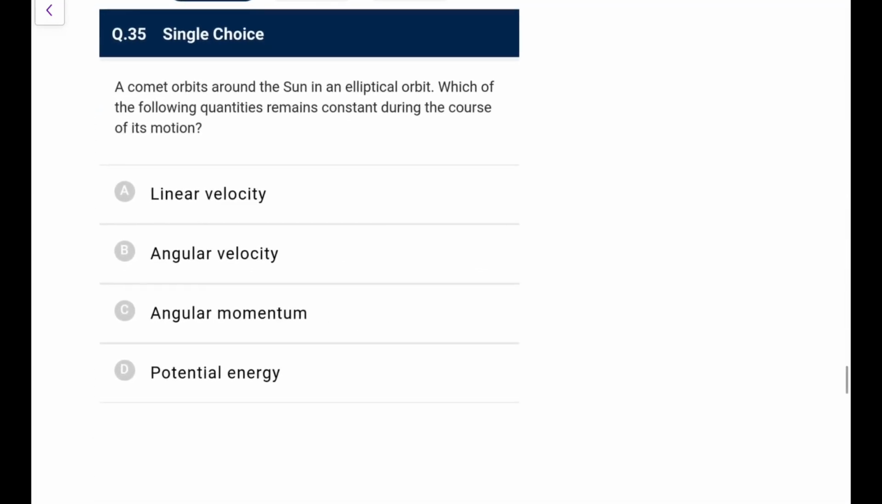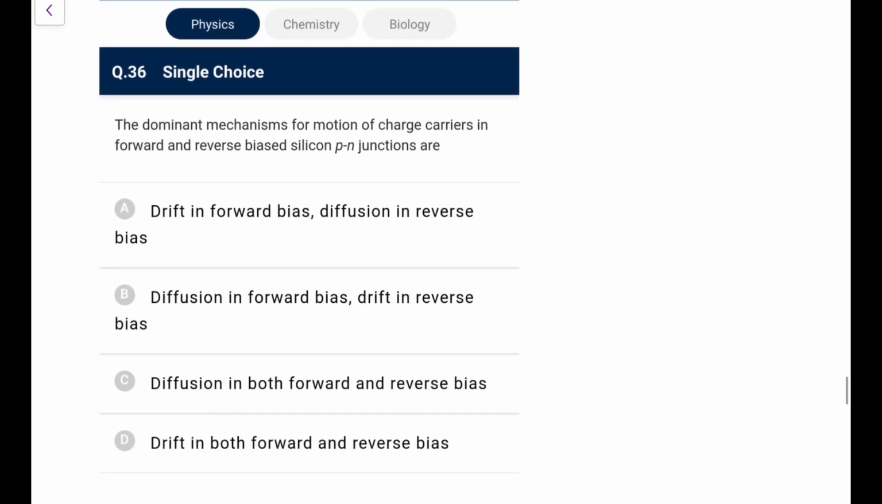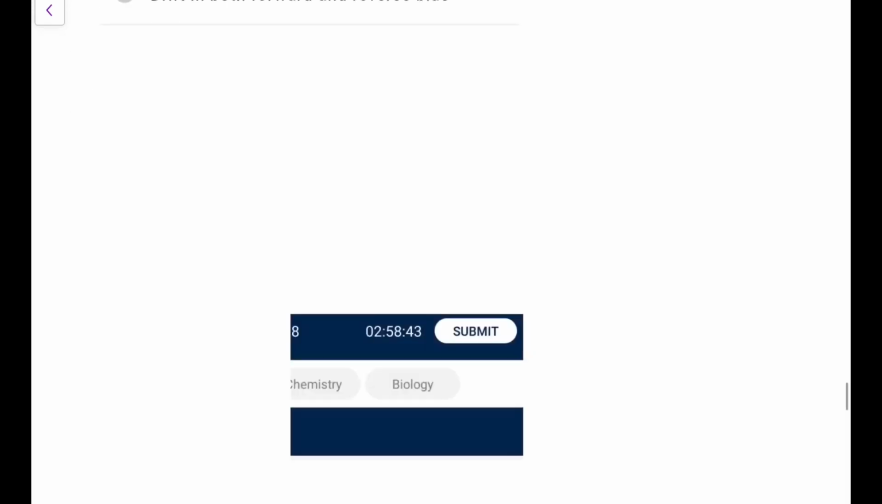Comet orbits around the sun in an elliptical orbit. Which of the following quantity remains constant? So linear velocity no, angular velocity no, angular momentum yes, potential energy no, because distance is changing. So only angular momentum is the answer here, because the force is always acting towards the sun, so the torque about the sun will be 0. The dominant mechanism for motion of charge carriers in forward and reverse. In forward you say diffusion and drift in the reverse, so that is option B, easy one for you.